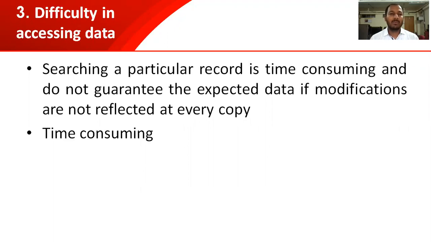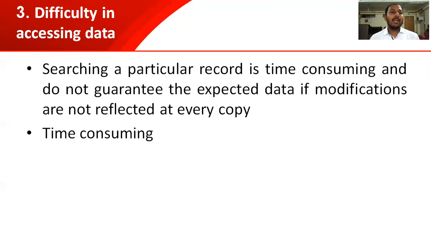So this is a time consuming process, and it does not guarantee that the expected data is modified and reflected in every copy, because humans are lazy. You will modify one notebook and think that you will modify the other notebook at the end of the day. This may again create inconsistent data. As it is a time consuming process, you will delay that work.